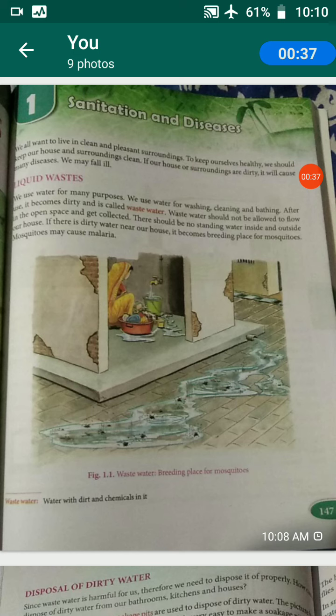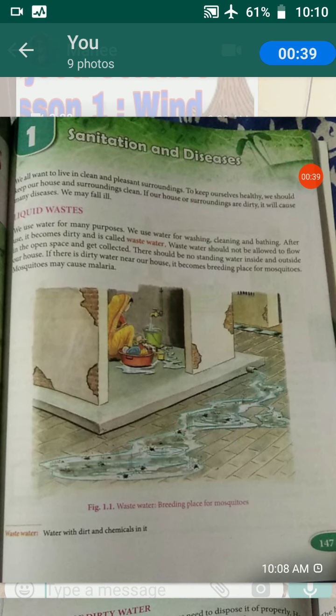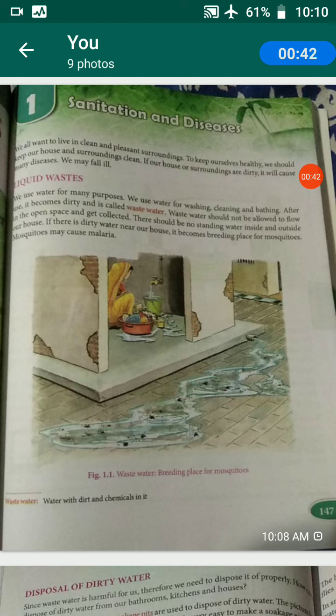Okay, let us start, children. We all want to live in clean and pleasant surroundings to keep ourselves healthy. We should keep our house and surroundings clean. If our house or surroundings are dirty, it will cause many diseases. What did you understand? Yes, we all should live in clean and pleasant surroundings. If our surroundings are not clean, we may get diseases. We'll see how to manage our surroundings.